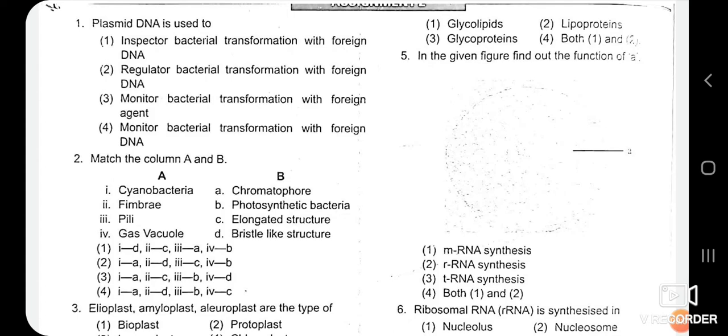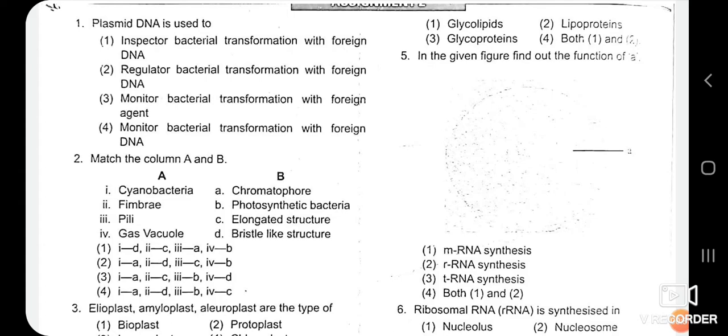We have completed our topic, Cell: The Unit of Life, and the last part is the microbodies, which explains that this cell organelle is present in all plants as well as in animal cells, has a single membrane bound structure, and contains various types of enzymes. So after that, in today's lecture we will discuss the MCQs of this topic.